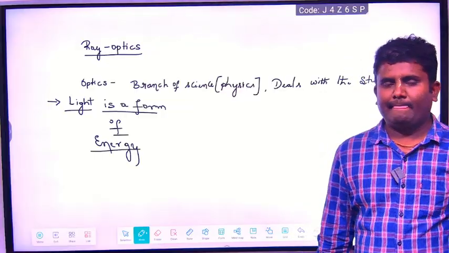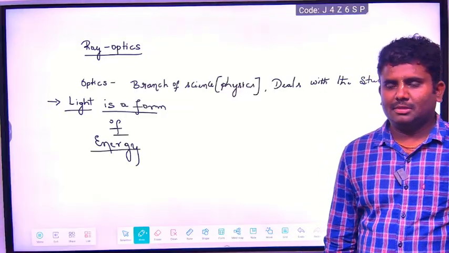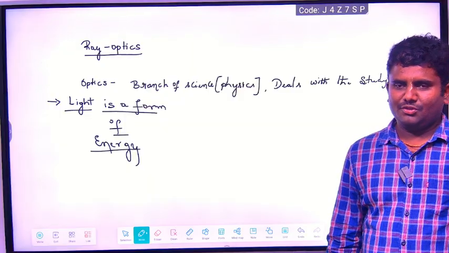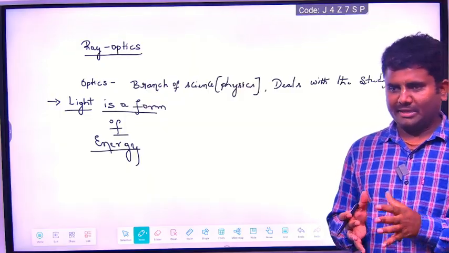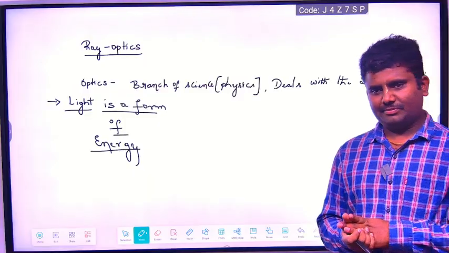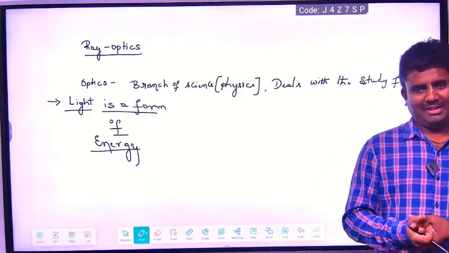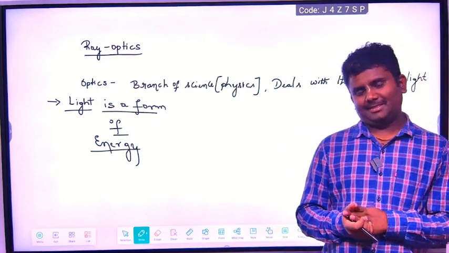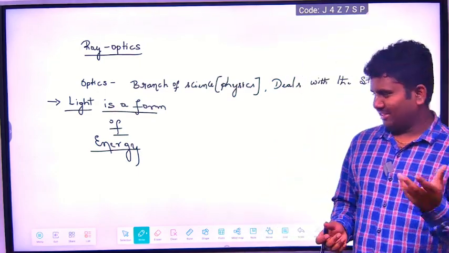Now, light consists of so many particles. What particles are they? Okay, not nothing.